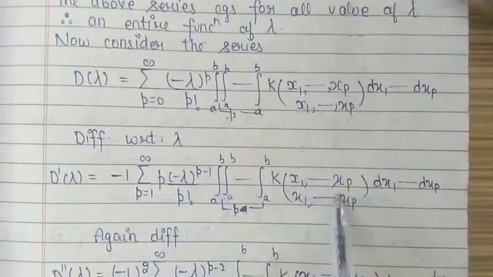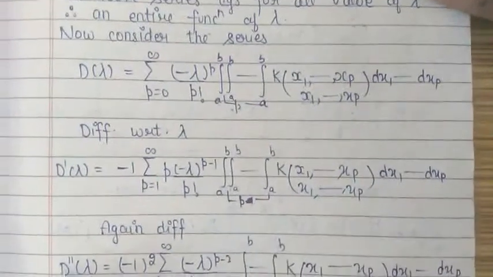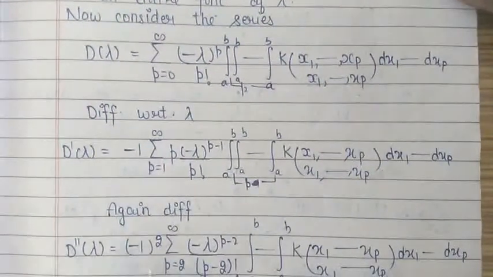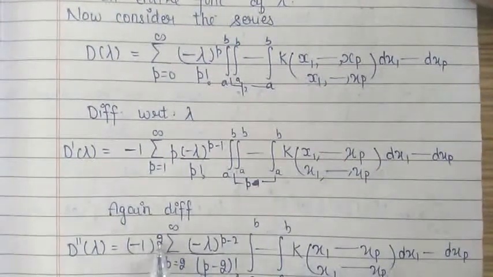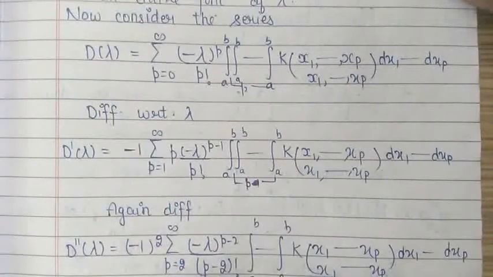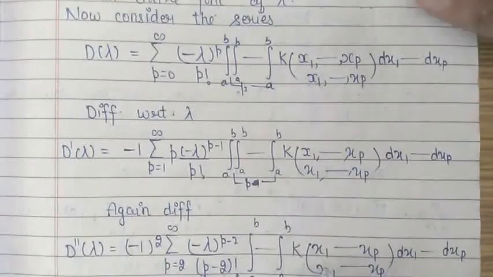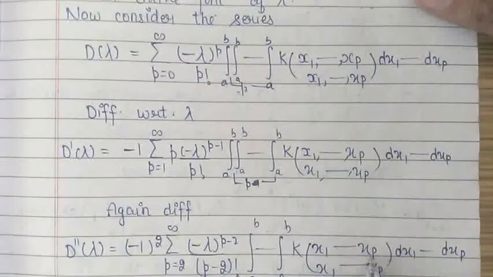The remaining expression will remain as it is, and again differentiating this term, we get d double dash lambda, which is minus 1 raised to the power 2 into the summation p varies from 2 to infinity of minus lambda raised to the power p minus 2 divided by p minus 2 factorial, and we have the p-fold integrals of the function k, in which we have x1, x2, x3, up to xp in the upper as well as lower sequence.